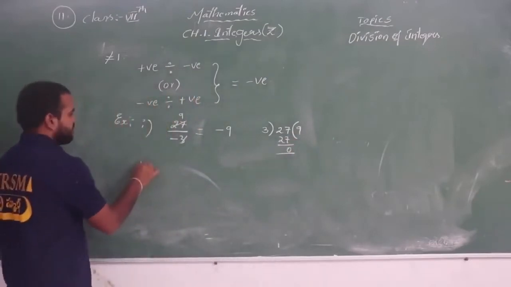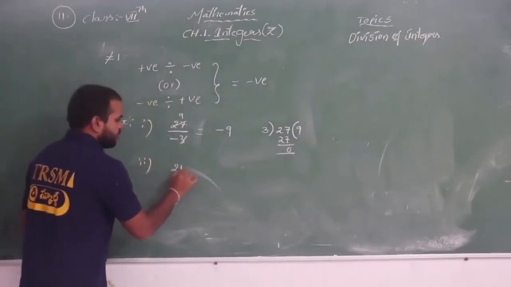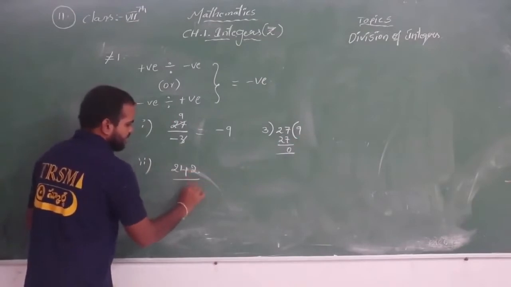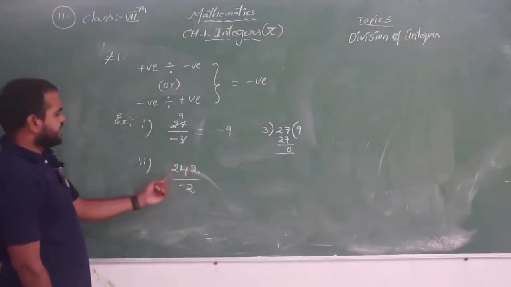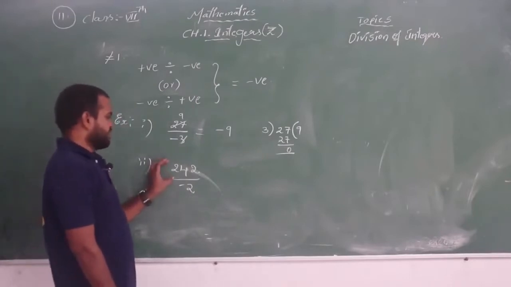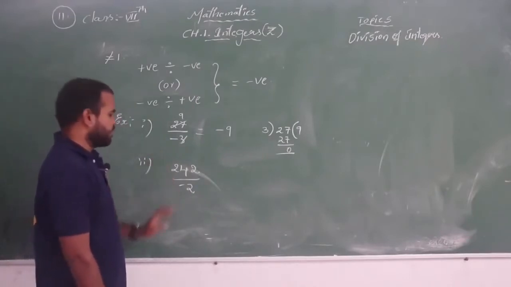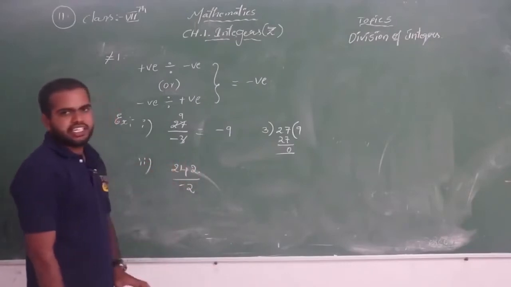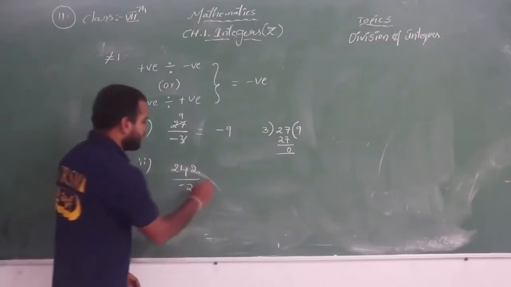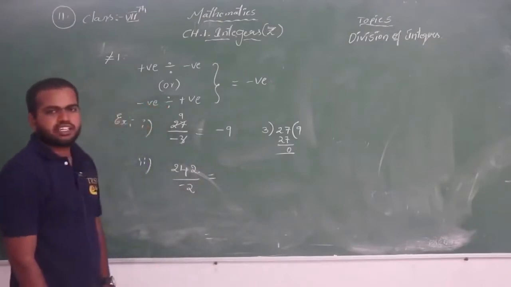Now see one more example. I am taking 242 by minus 2. The numerator is positive and the denominator is negative, so a positive integer is being divided with a negative integer. Whenever we do that, the quotient is a negative integer.